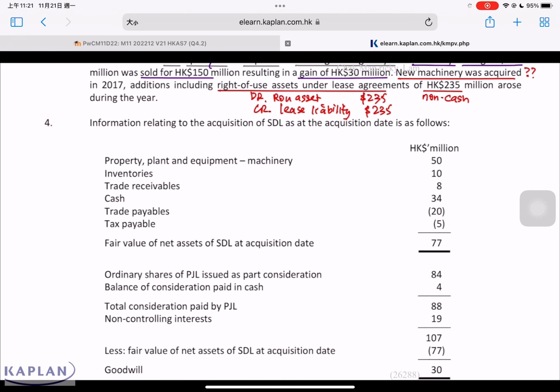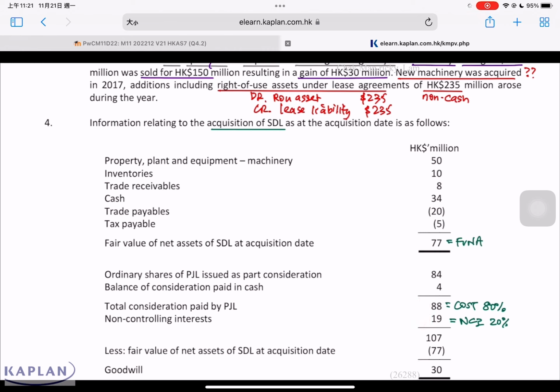Number 4. In relation to the acquisition of STL, we are given the following. This represents the fair value of net assets acquired. This represents the cost of 80%. And this represents the NCI of 20%. We take 88 plus 19 minus 77. The goodwill is equals to $30.